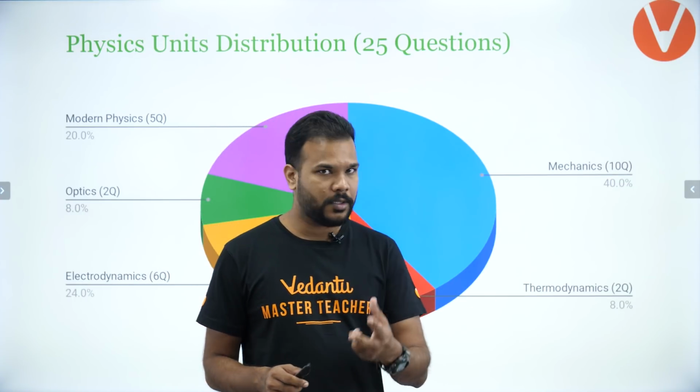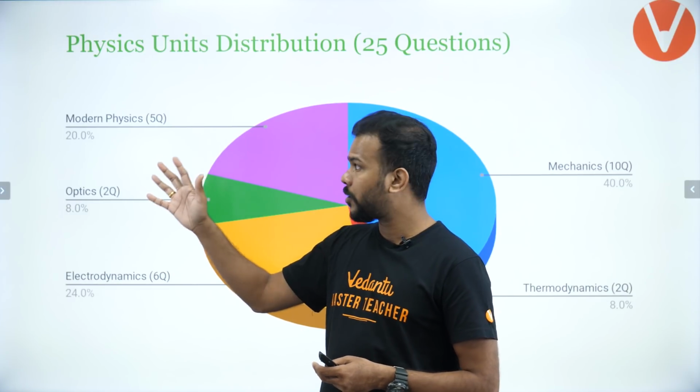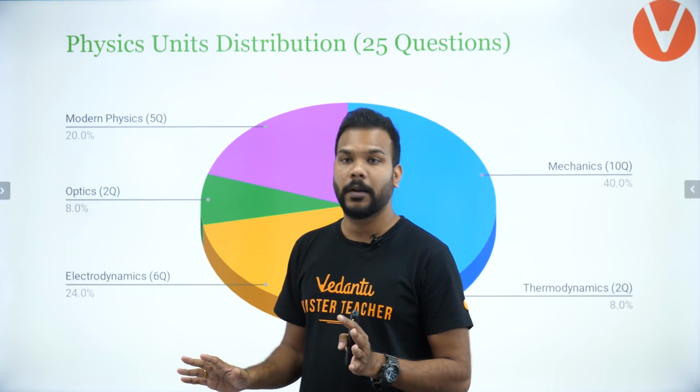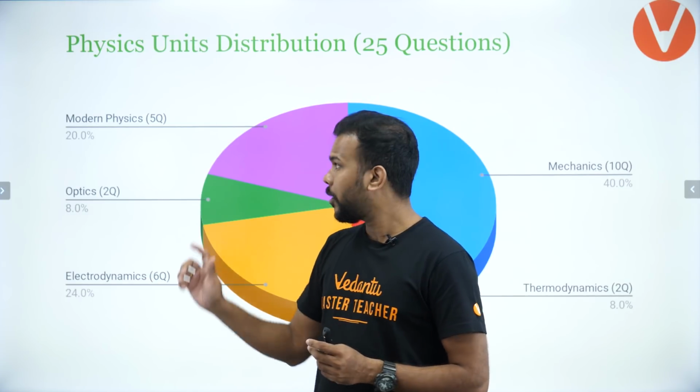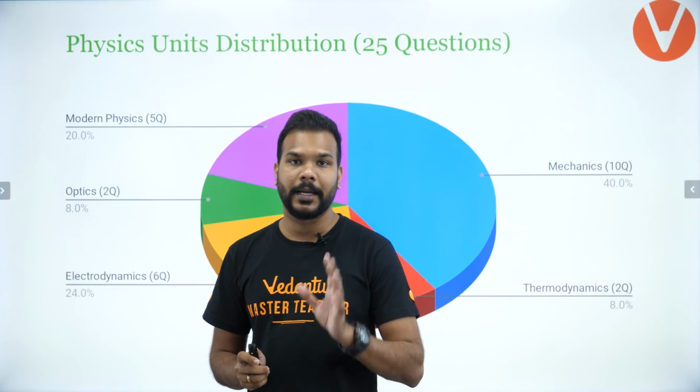Thermodynamics had 2 questions, making it 8% of the paper. Modern physics had, for a change, 5 questions, making it relatively a bigger percentage in this particular paper, and the only paper where modern physics had more than 3 questions. So this had 5 questions, 20% of the paper, and optics had only 2 questions, making it 8% of the entire paper.